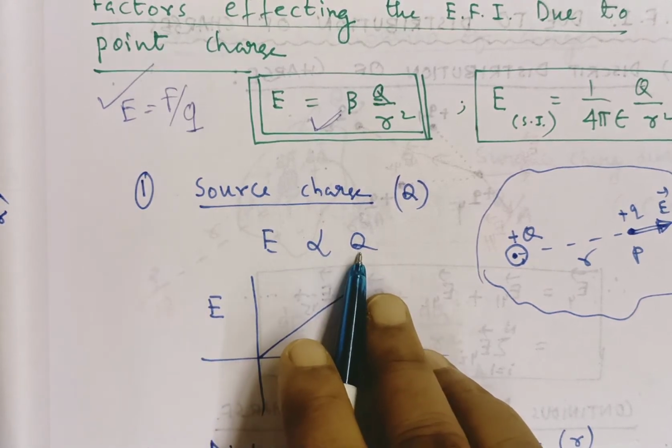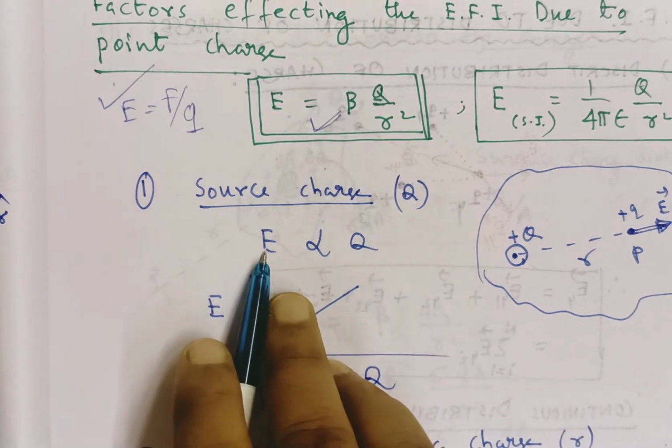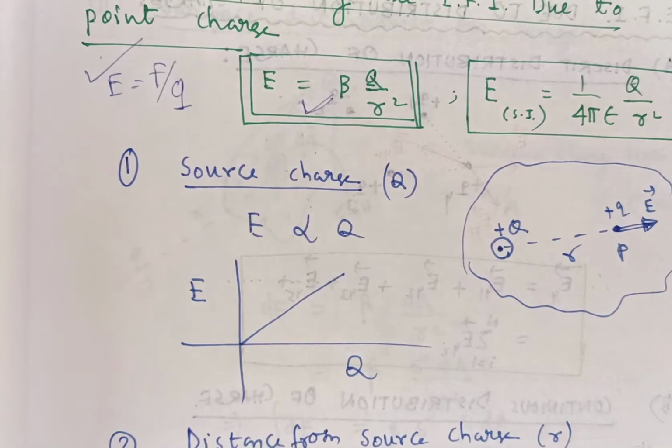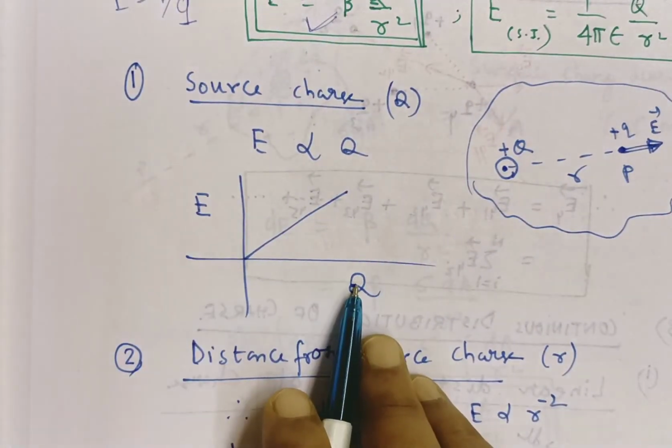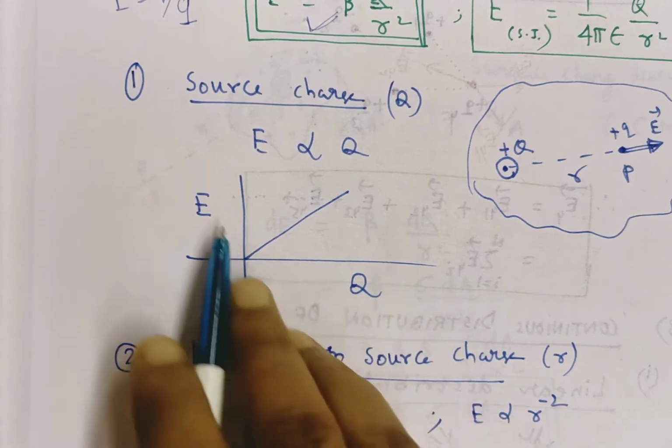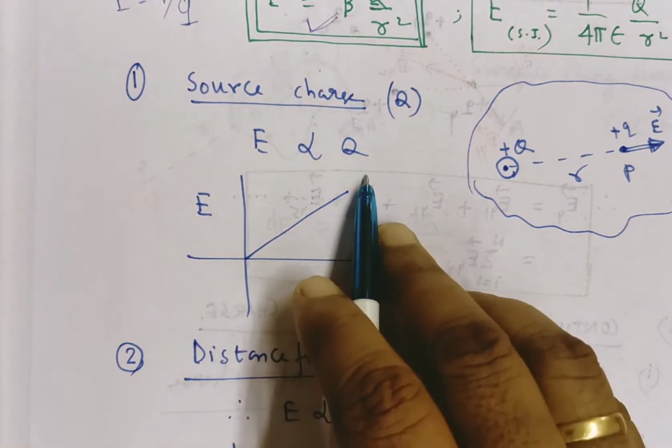If the source charge increases 2 times, then the intensity also increases 2 times. So this is the graph, the variation of E versus capital Q. You see the graph: with increasing capital Q, capital E increases linearly.